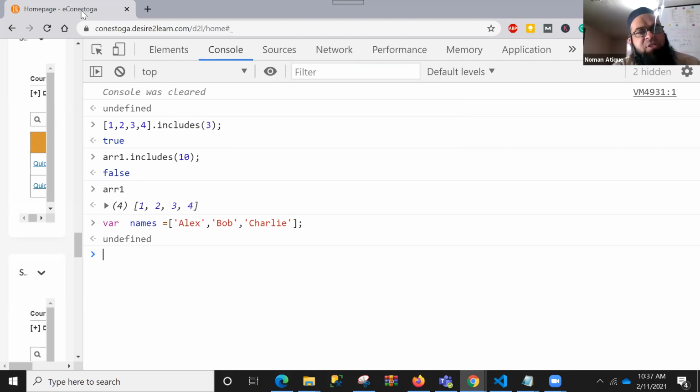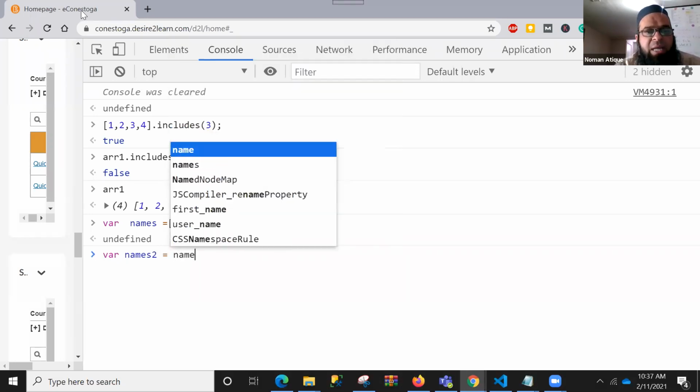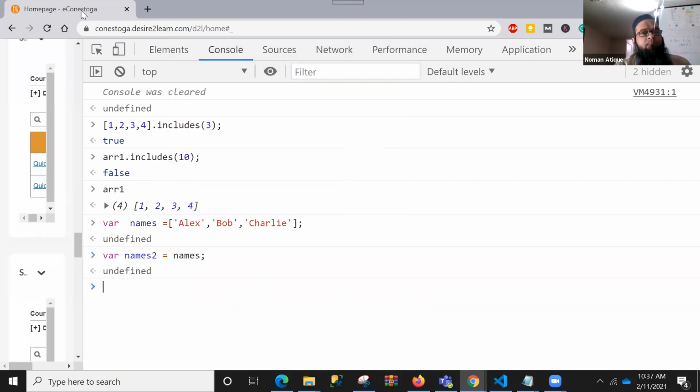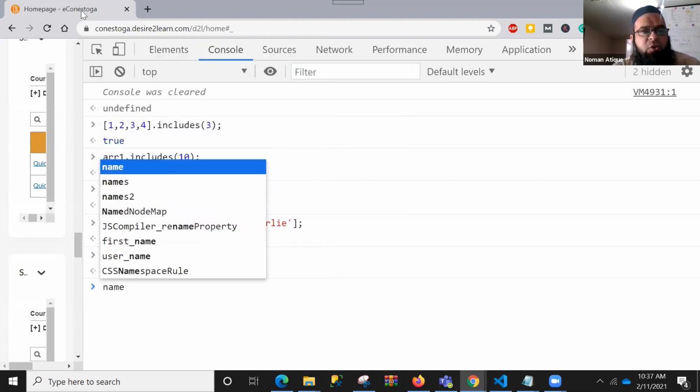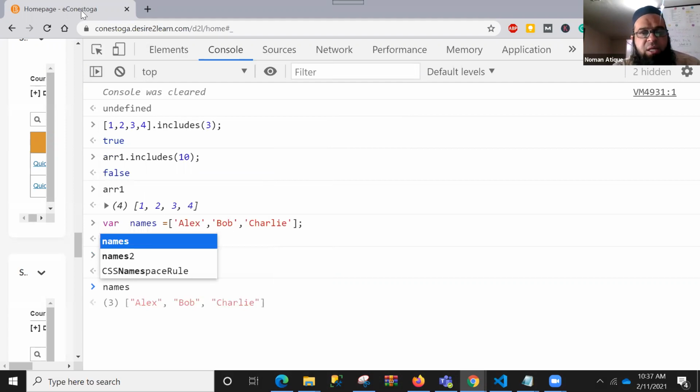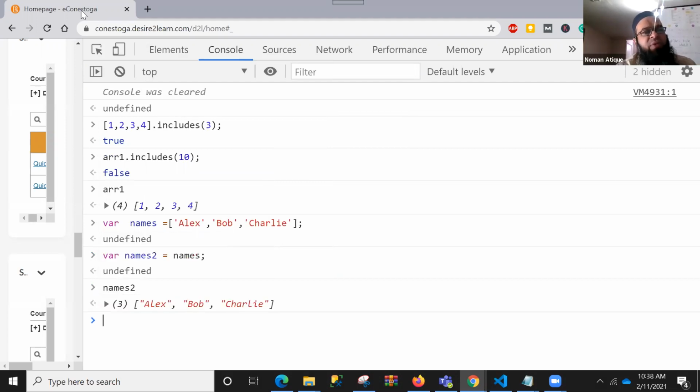Okay, so I've defined names. Now I've defined another one, names2 equal to names. I'm just trying to help you understand something very interesting. If I print names2, does it have the same value as names? Of course, it is showing me the same value as in names.